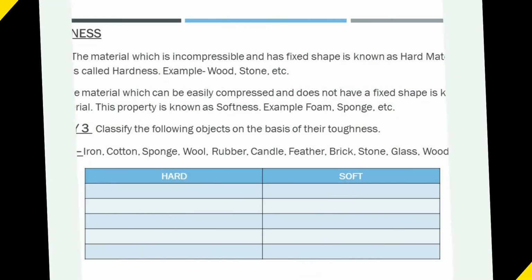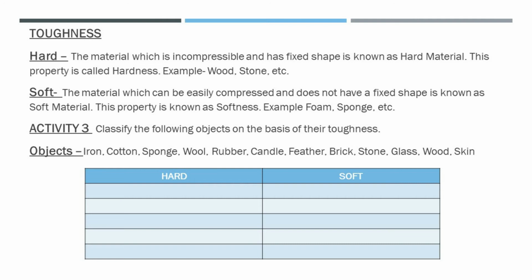Now related to this toughness, one activity is there: classify the following objects on the basis of their toughness. Objects are given here: iron, cotton, sponge, wool, rubber, candle, feather, brick, stone, glass, wood, skin. Now iron, you think iron is hard or soft? So put it in the right place.